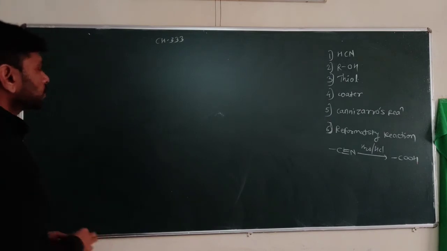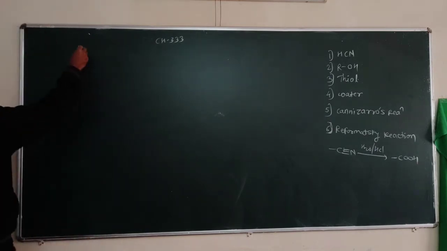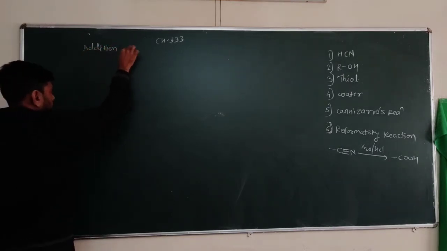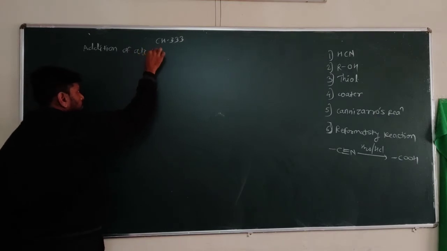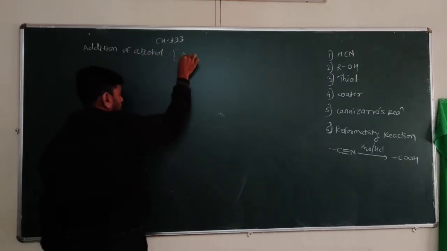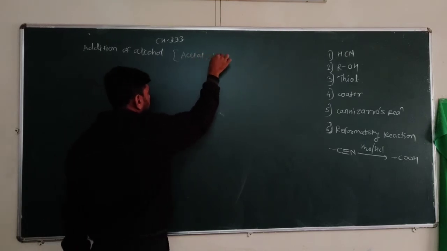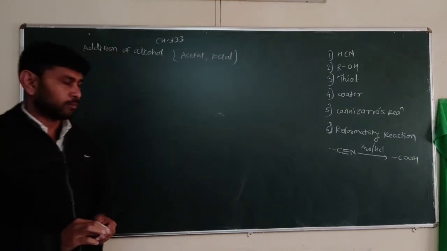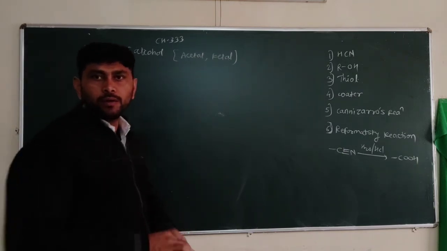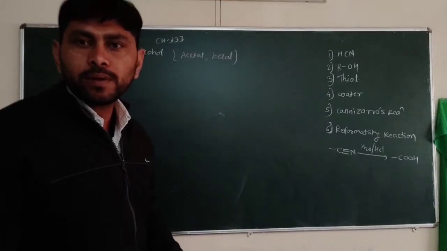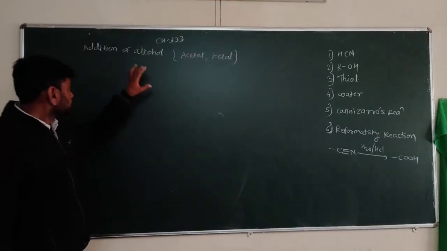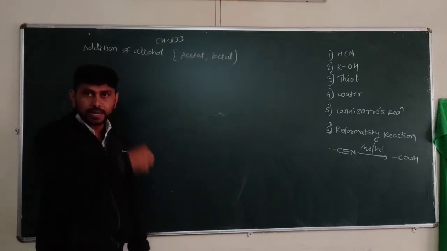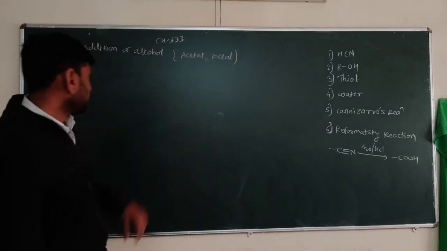So let's see the addition of alcohol. In the addition of alcohol to a carbon oxygen double bond, there is acetal formation and ketal formation. In the case of the carbon oxygen double bond, we have to consider aldehyde separately and ketone separately, because the reactivity of aldehydes and ketones is different for the addition reaction here.